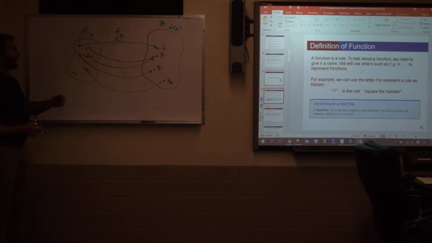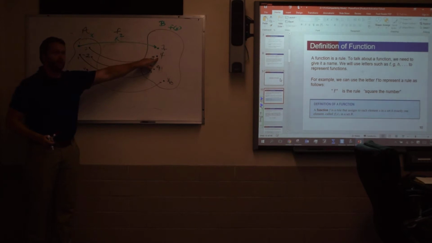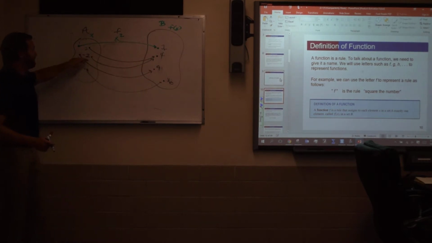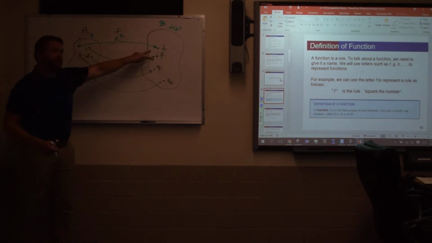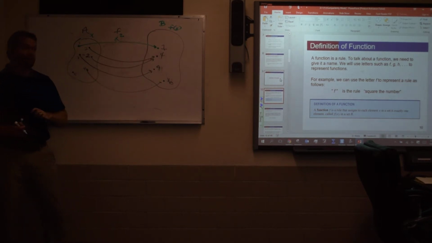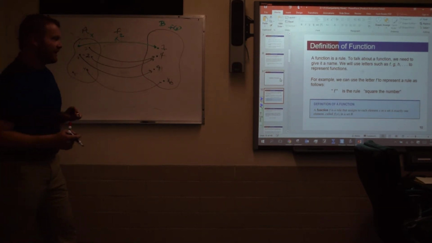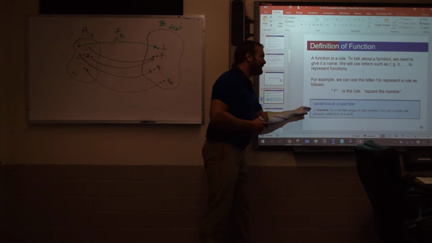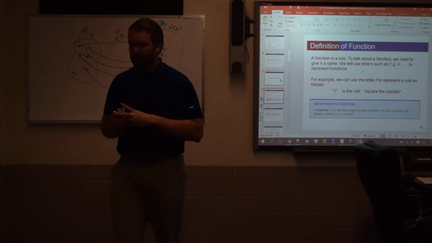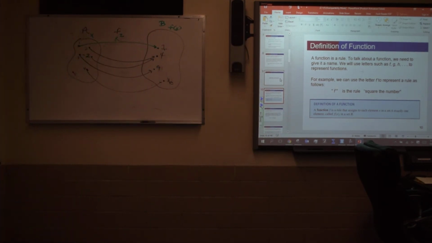But that's okay. I can have 2 x values giving me the same y value, right? But I cannot have one x value going to 2 y values or going to 2 f of x values, okay? And that's what this is saying. We need exactly one element, f of x, being paired with every single x value, okay?